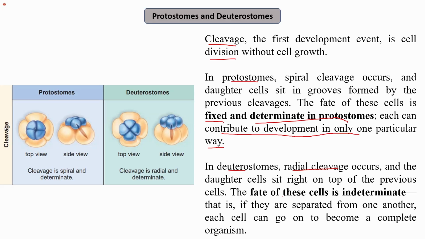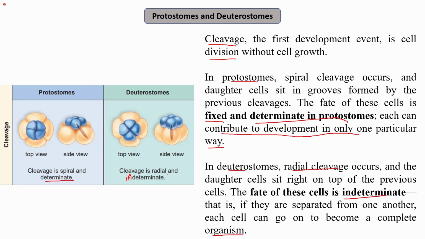The fate of these cells is indeterminate, that is, if they are separated from one another, each will independently develop into a complete organism. In protostomes, the fate is already determined, and each cell can contribute to development in only one particular way.